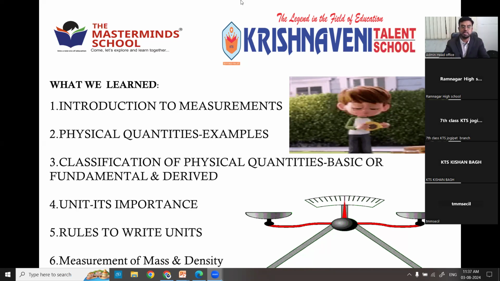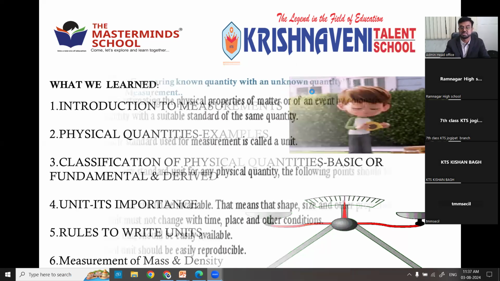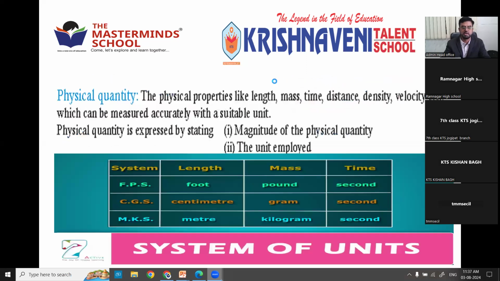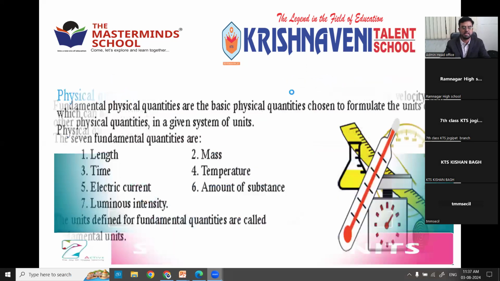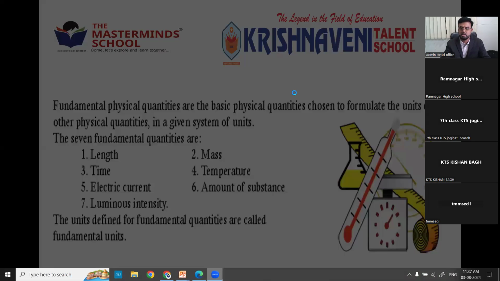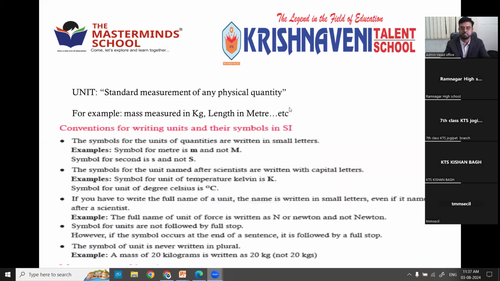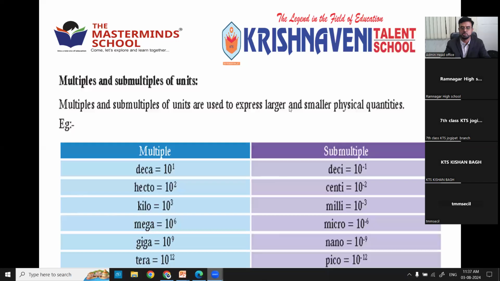So after this, what we have done, I gave the synopsis in the last class. All important points are given to you. If you remember, you have written them in the notebook. All the points I gave you, which you have written in the notebook, are very much helpful. Read them repeatedly. So this is about the units and rules.